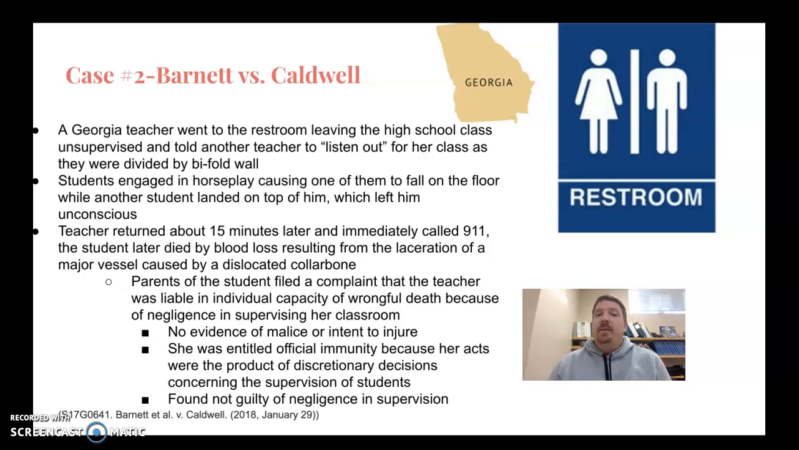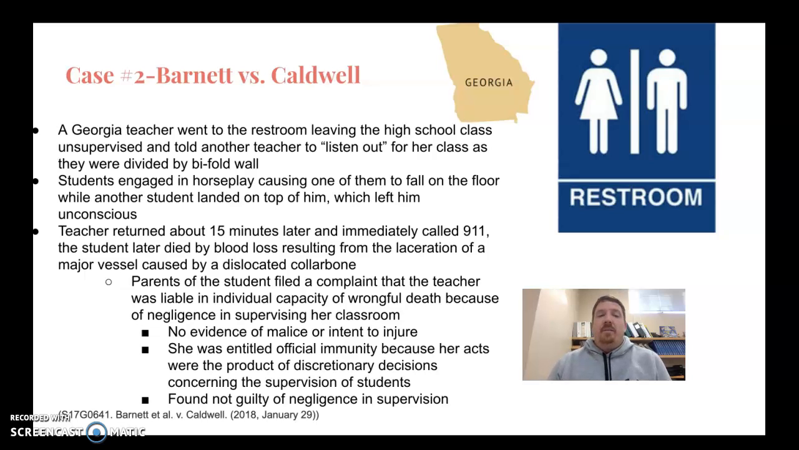The teacher returned 15 minutes later and immediately called 911. The student later died by blood loss resulting from a laceration of a major vessel caused by a dislocated collarbone. The parents of the student filed a complaint that the teacher was liable in her individual capacity for wrongful death because of negligence in supervising her classroom.